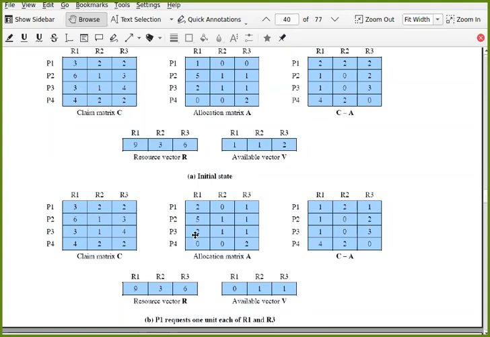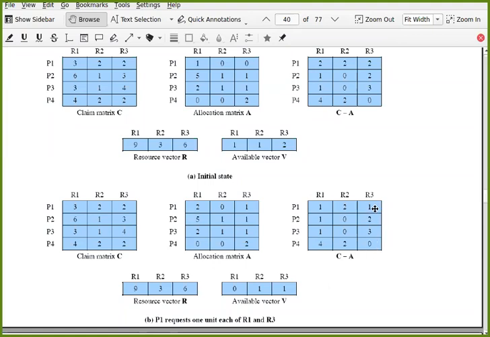Is this a safe state? Yes or no? Can you have any one sequence of execution which allows all these processes to be completed? Can you see any process which can be completed with these available resources? No, because there are not enough available resources to complete any of these processes. R3 is only 1. It means only P1 or P4 can be allowed.